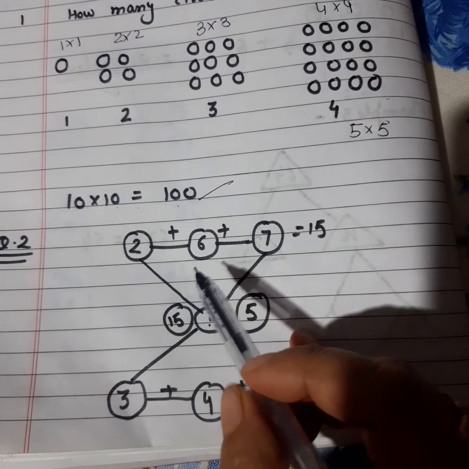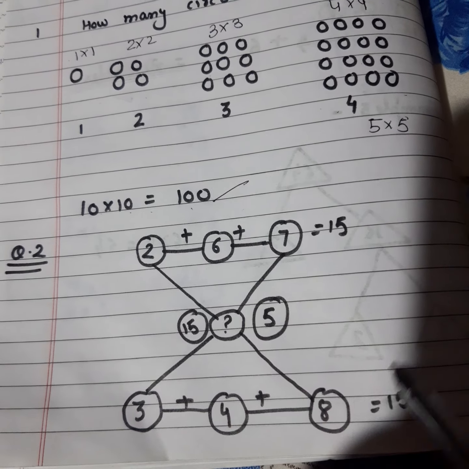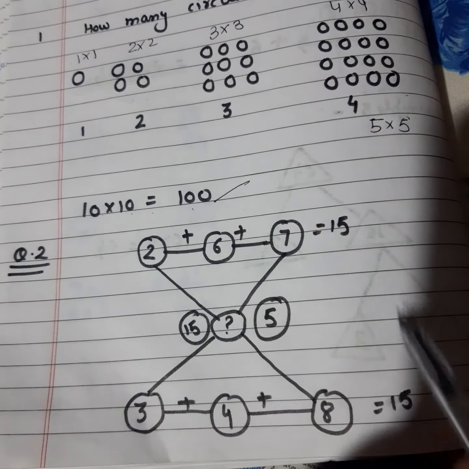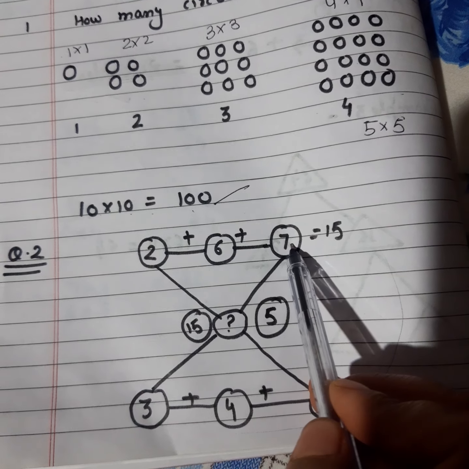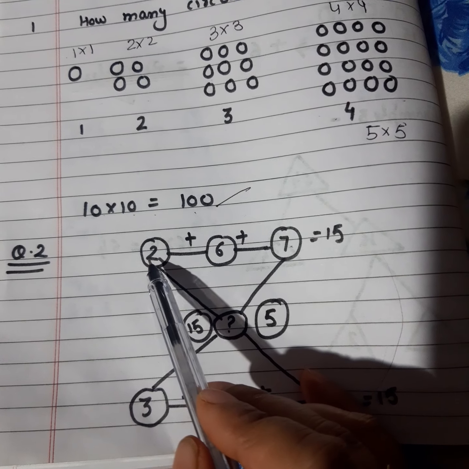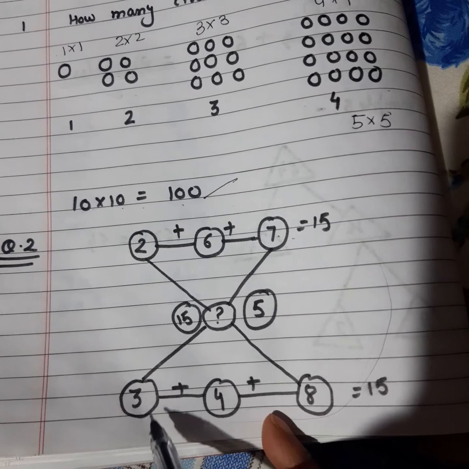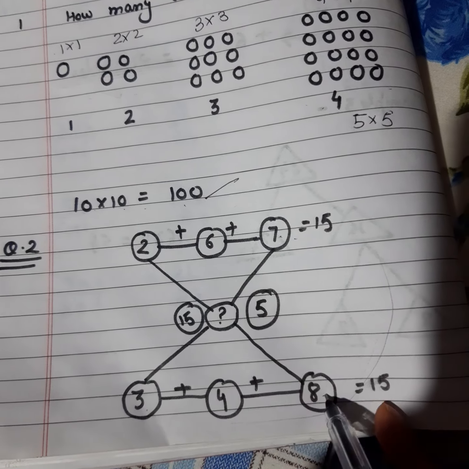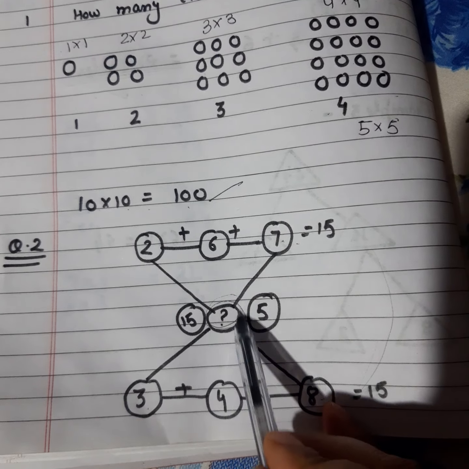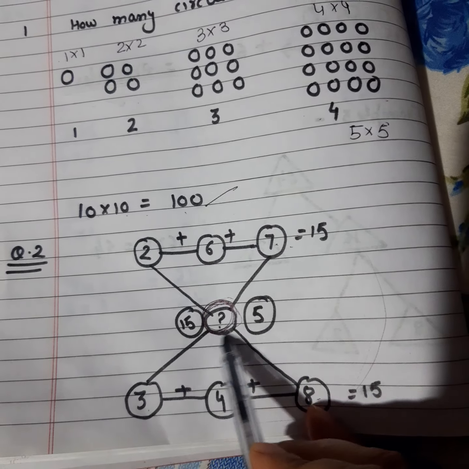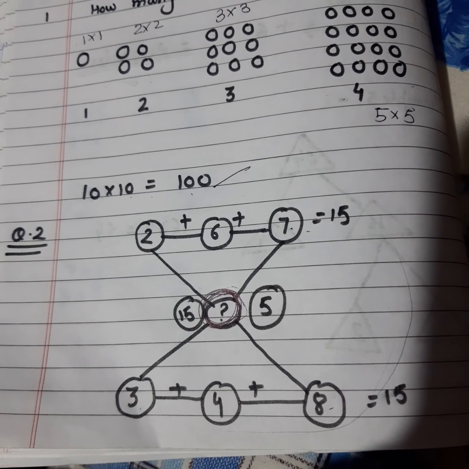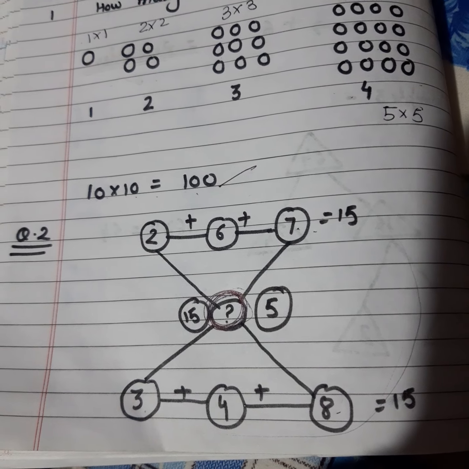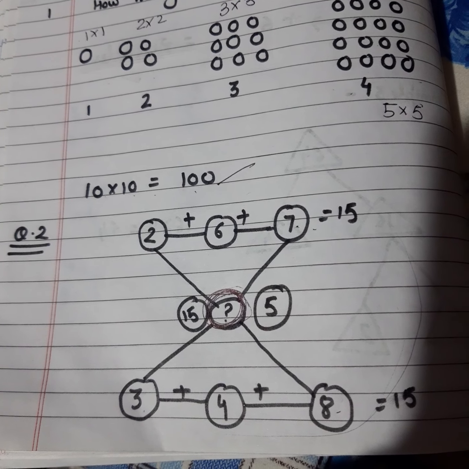So now the question number 2, see what you have to do in the question number 2. We are given this pattern. In the first line, I had given the numbers 2, 6, 7. In the last line, I had given the numbers 3, 4, 8. And the middle number is missing. We have to find out this number. Just try to use your mind before going forward.